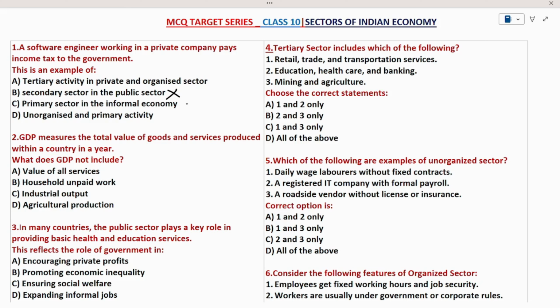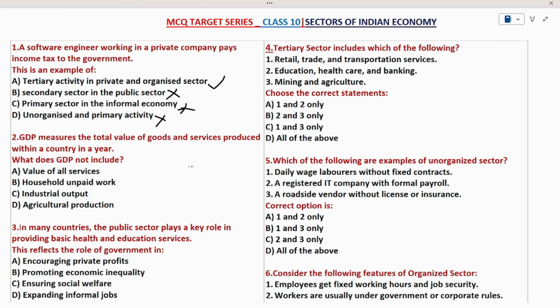We know that software is the tertiary sector. So option C will be the wrong answer. Why? Because option C is saying that software is the primary sector. So I can strike out option C. Then come to option D. It is unorganized and primary activity. We know that this is not at all a primary activity. So automatically this option will be wrong. So the remaining option we have is only A. So the software engineer is a tertiary activity in the private and organized sector.